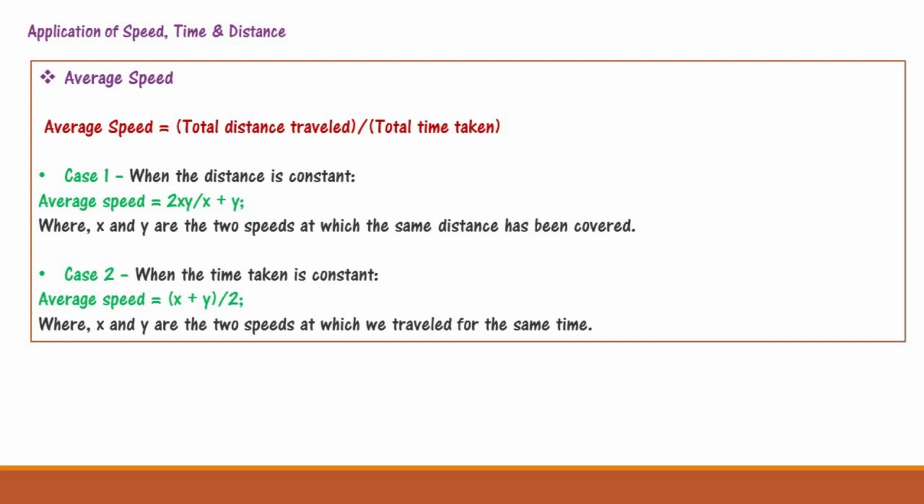Now in case 2, when the time taken is constant, the average speed will be x plus y divided by 2. Here x and y are two speeds at which the travel is for the same time.